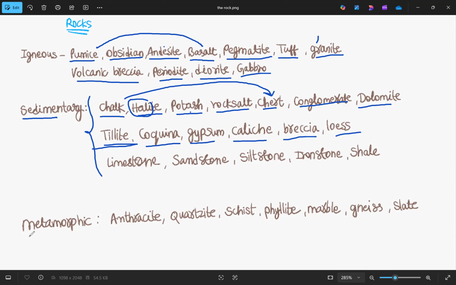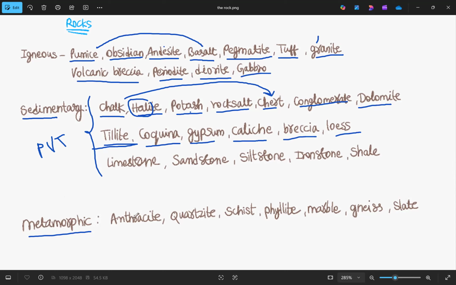Now the next one is metamorphic. What are metamorphic rocks? Due to PVT changes, we know what PVT is: pressure, volume, temperature. Due to PVT changes in sedimentary rocks and igneous rocks, they get modified and transform into metamorphic rocks. So metamorphic rocks are formed due to changes in pressure, volume, or temperature in igneous or sedimentary rocks. That is the meaning of metamorphic rocks.